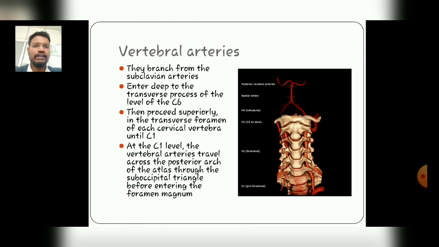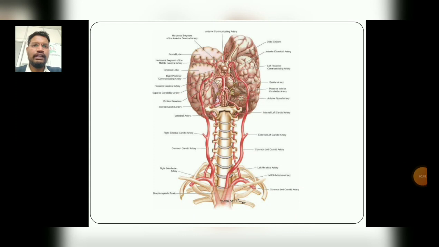At the C1 level, the vertebral arteries travel across the posterior arch of the atlas through the suboccipital triangle before entering the foramen magnum. As you see in the diagram, the vertebral arteries are well shown, and the detailed structure of the vertebral arteries is well explained in the diagram.